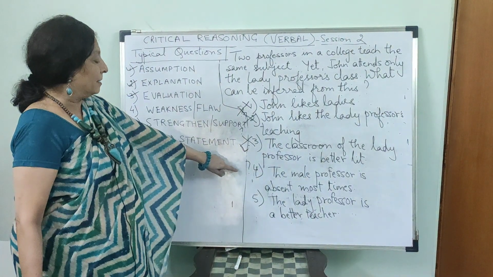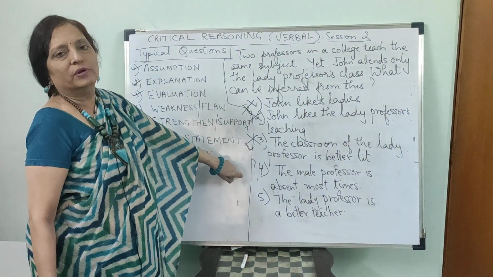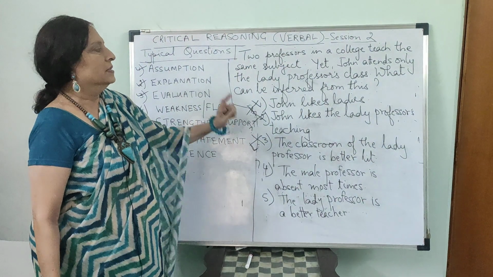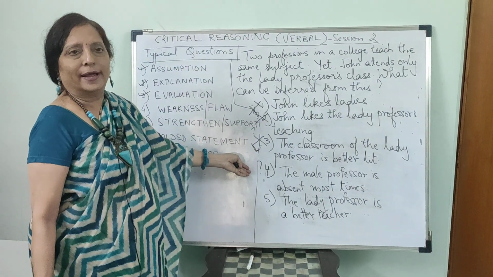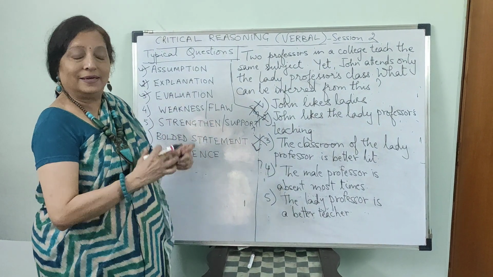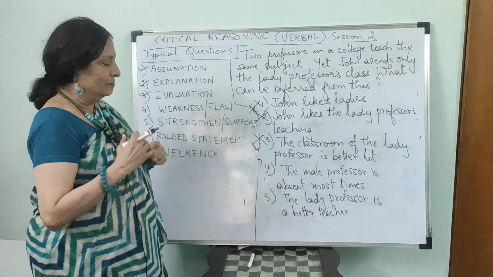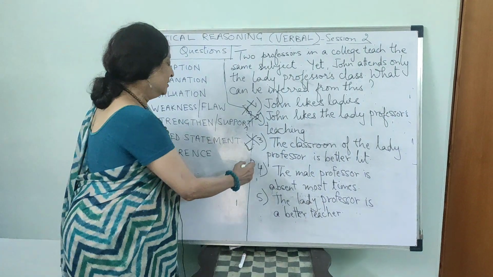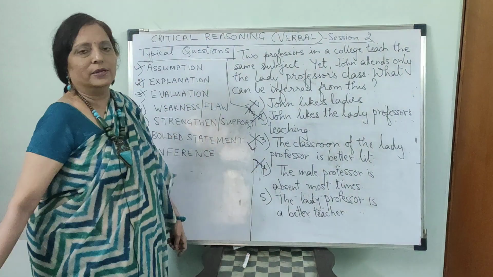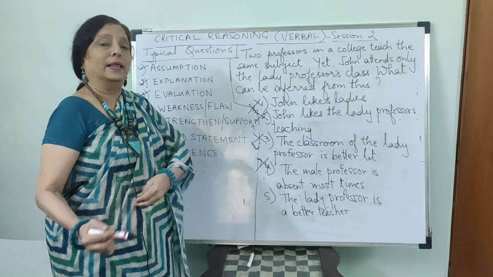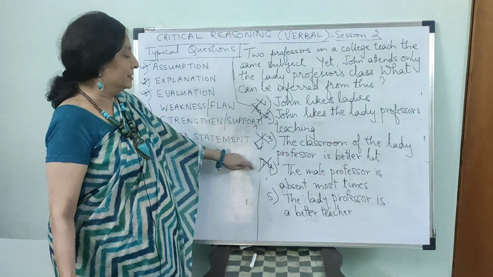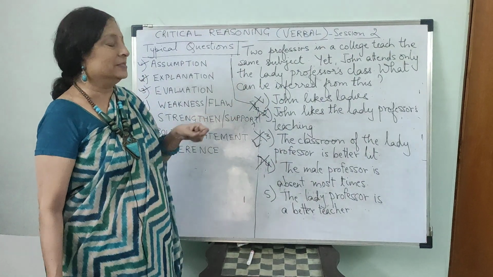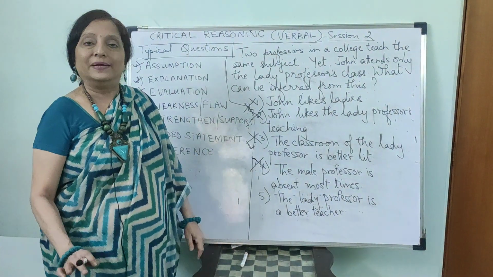The male professor is absent most times, in which case no one will attend his class. So that means he is not always available. So how does that affect his choice? If both are there, still he is attending the ladies' class. What does that mean? That means that the lady professor is a better teacher. So if he is not there, how can you attend his class more than that of the lady professor? So it is irrelevant. So from this we can infer why he attends only her class, because the lady professor is a better teacher.